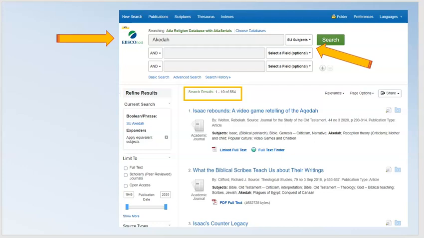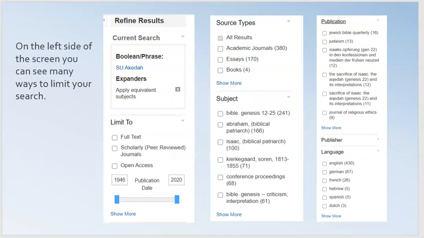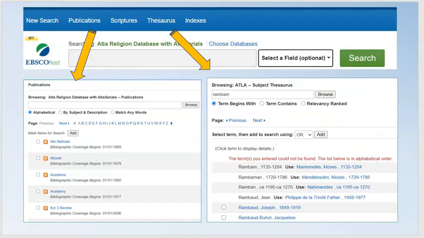and now I have a result of 554, which sounds much better. You can see on the left there are some limiting options, and I'll show you the whole list. You can limit to full text, scholarly, journals, open access. You can define the year range that you would like to see, narrow it by subject, by publication, and by language.